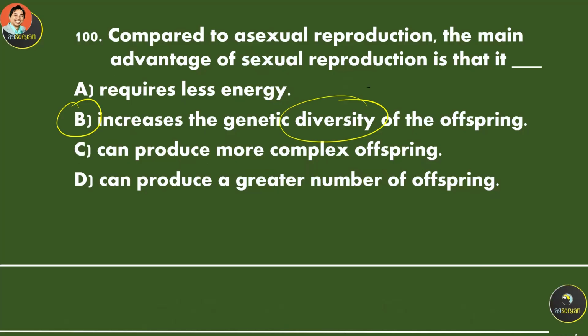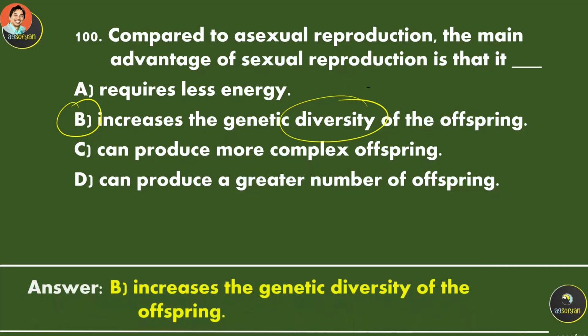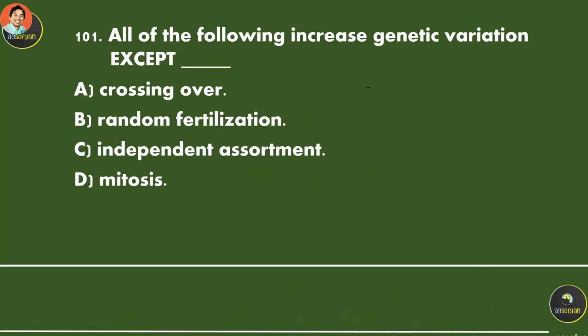Even twins still have some differences, because sexual reproduction increases the diversity of the offspring. All of the following increase genetic variation except mitosis. Mitosis is a cell division that produces identical cells. There is no genetic variation in mitosis.